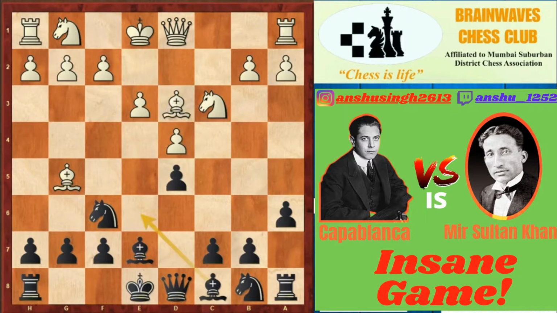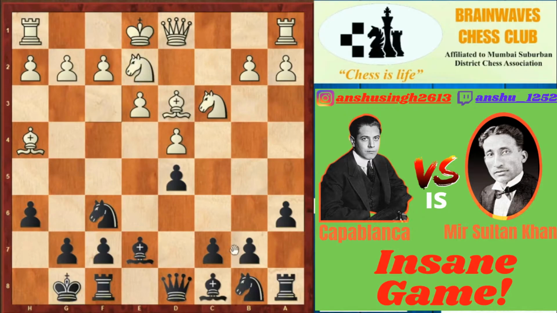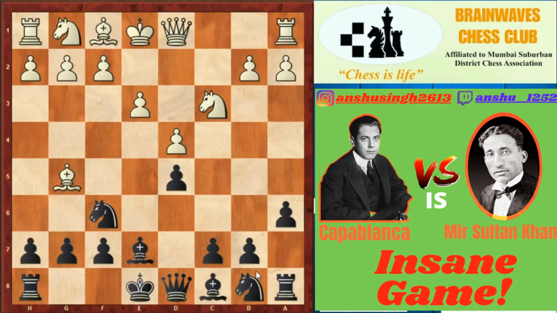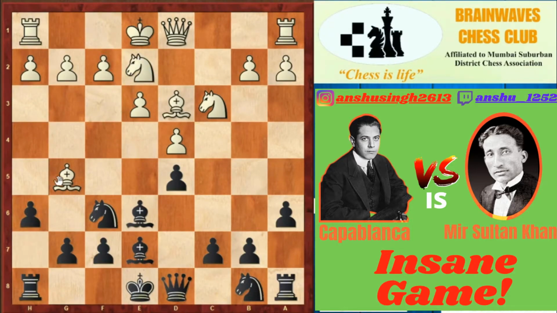bishop to d3, and here a kind of inaccuracy by black, bishop to e6, because knight to e2 and knight to f4 is anyways going to come in future to attack the e6 bishop. So instead of bishop to e6, h6 would have been a better continuation for black, and after bishop to h4, black castles, knight to e2, knight bd7, and after white castles, g5, preparing to play bishop to b7. This would have been a better continuation for black, but instead of this, bishop to e6 was played in the game. So after bishop to e6, white played knight to e2, h6, bishop to h4,